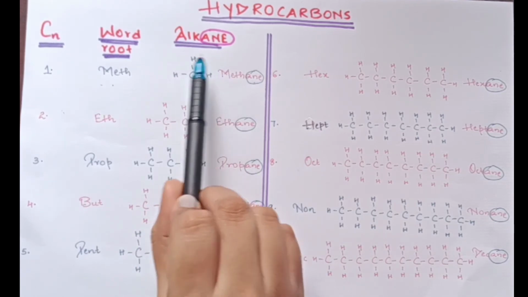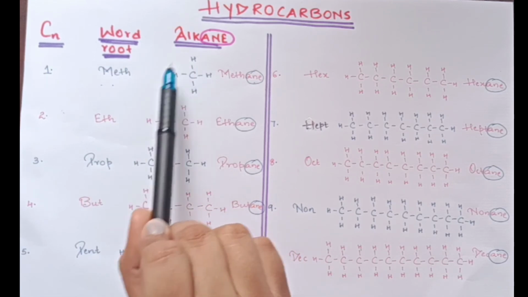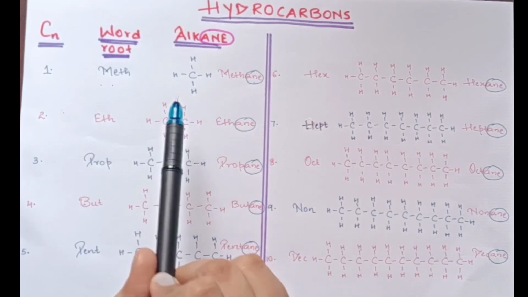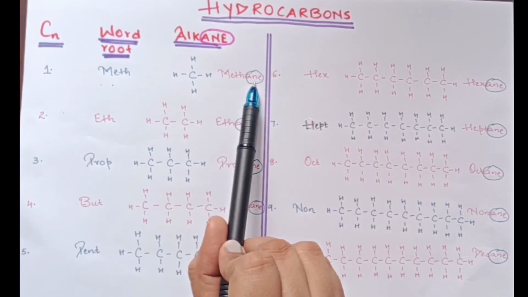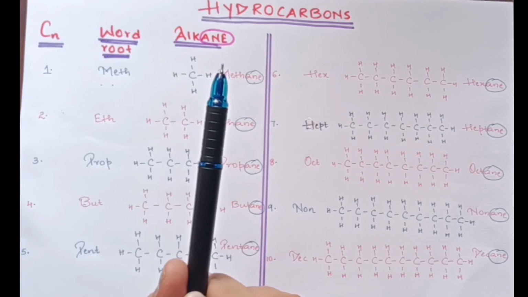Now let us focus on alkanes. If I have one carbon, definitely this carbon is going to bond to 4 different hydrogens, because we know the valency of carbon is 4. So the naming will become methane. Simply add ane as a suffix to the word root meth.